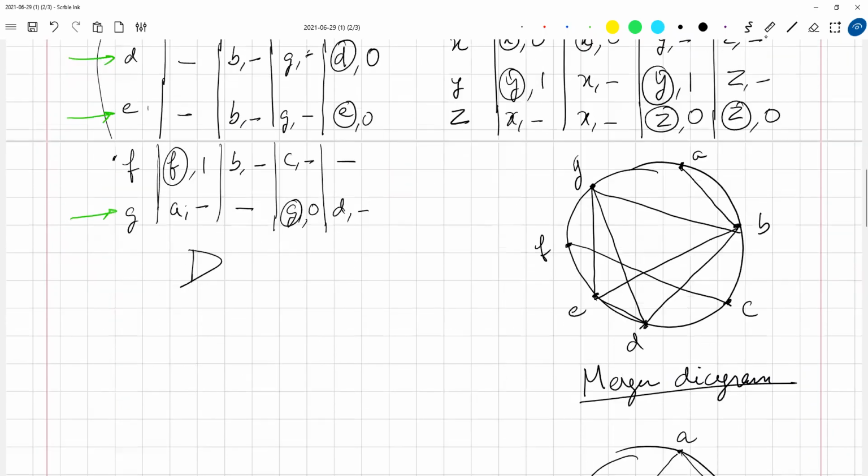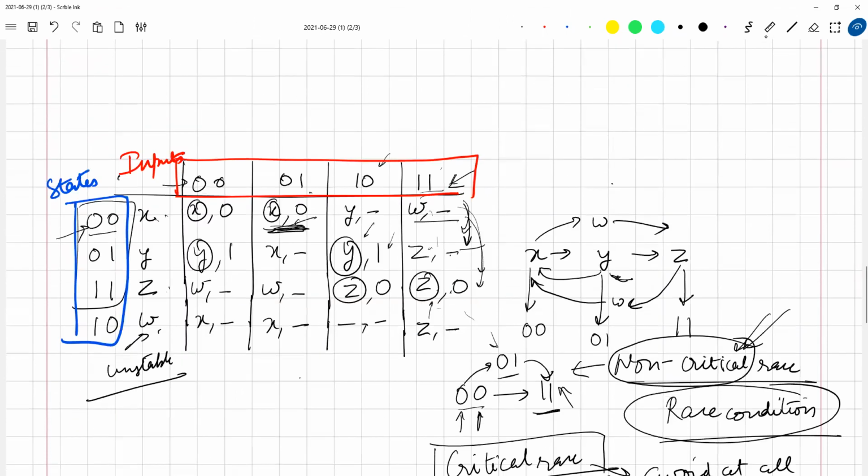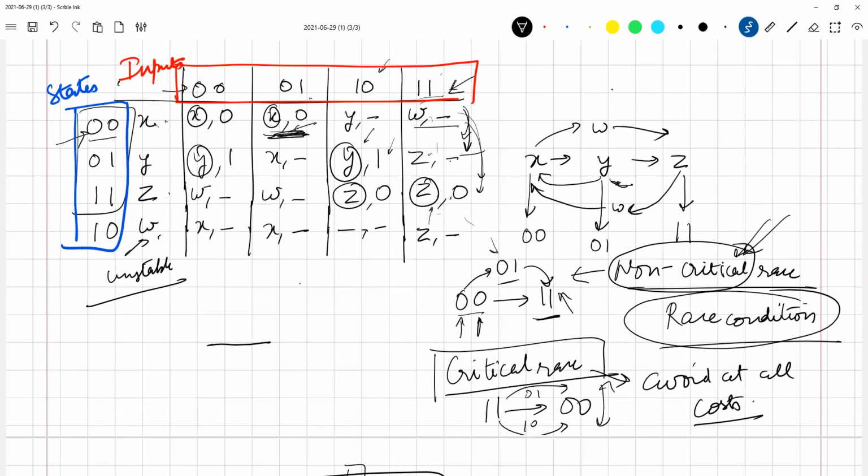But in some cases, it might be useful to assign outputs to unstable states. For example, let us say my initial state X also has output 0, and let us say I'm reaching Z through an intermediate state which is W. Let us say W had some output associated with it, let us say it was 1. Then what would happen if I'm going from X through W to Z? I would see an output like this: 0 and 1 for a couple of nanoseconds. We do not usually want these kinds of glitches. We do not want them. Undesirable.